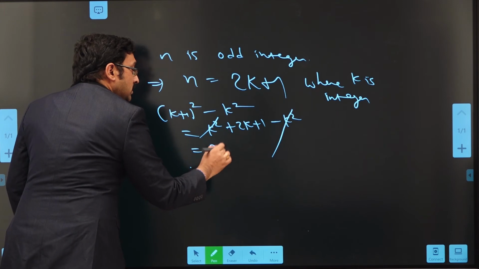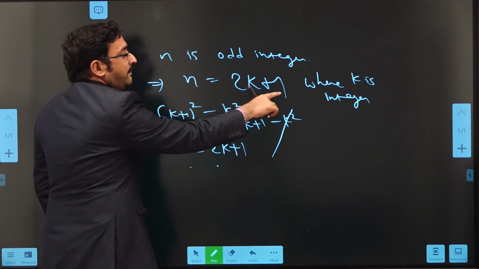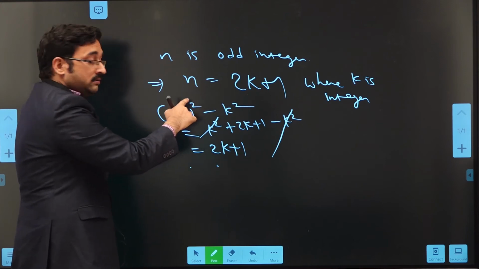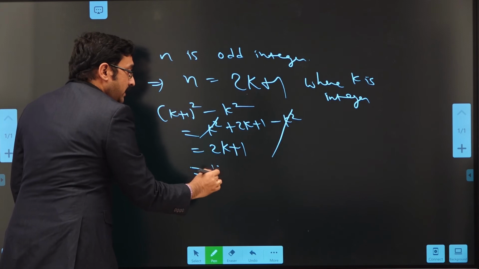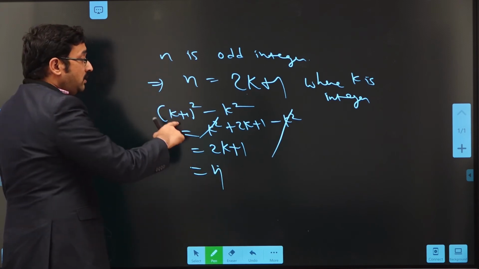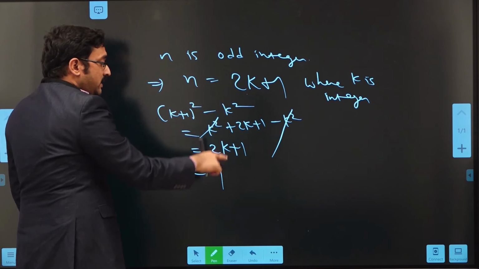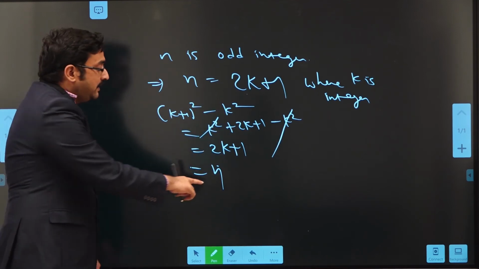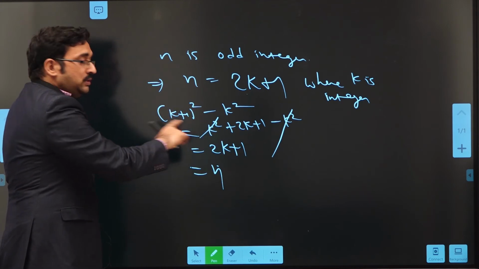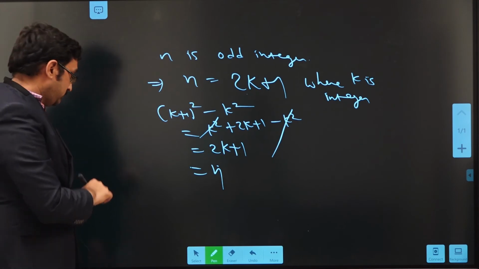So we got 2k plus 1. We know that 2k plus 1 is equal to n, so instead of 2k plus 1, we can write n. So we proved that (k plus 1) whole square minus k square equals n. That means we proved that n is the difference of two squares. This is the example for the direct method.